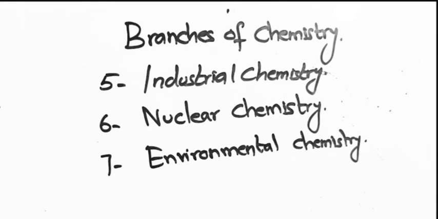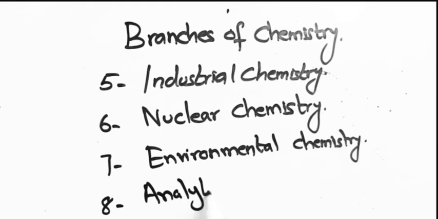This branch also deals with the study of all the chemicals and all the toxic substances that pollute our environment and what are the effects of these chemicals on living things. For example, in environmental chemistry, we'll study about pollution. There are different forms of pollution. What are the causes of pollution and its effects on human life?